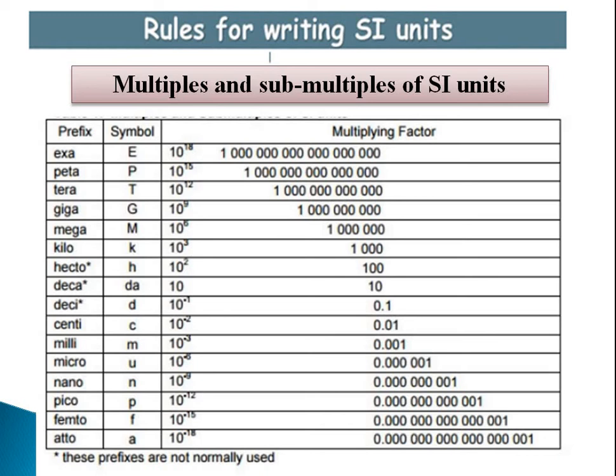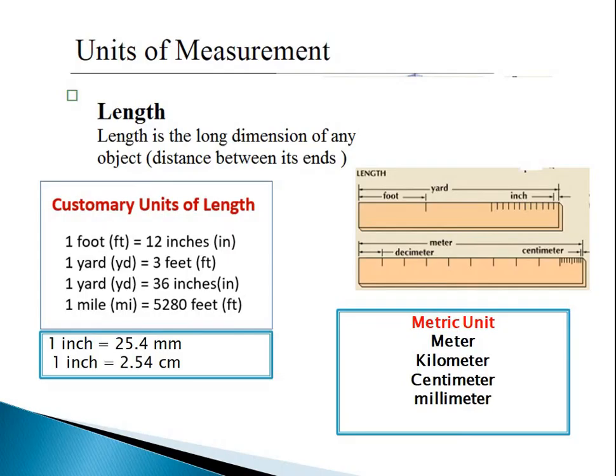These units are not all normally used, but whenever we want to express the smallest quantity as a pure number, for example a very small distance, we express it in millimeters. So milli is the submultiple for converting meter into a smaller quantity, whereas giga is the conversion for the larger one. Likewise, SI units can be used with the help of these prefixes.